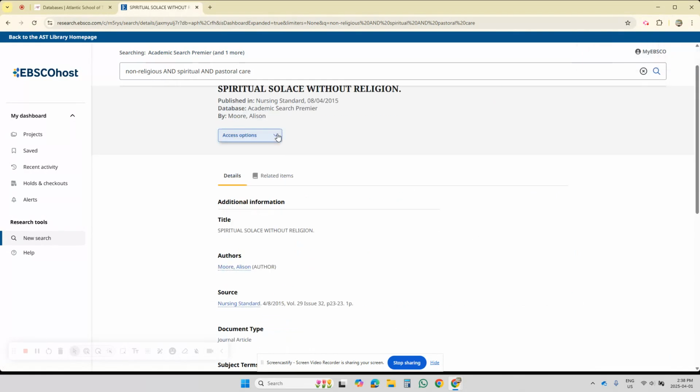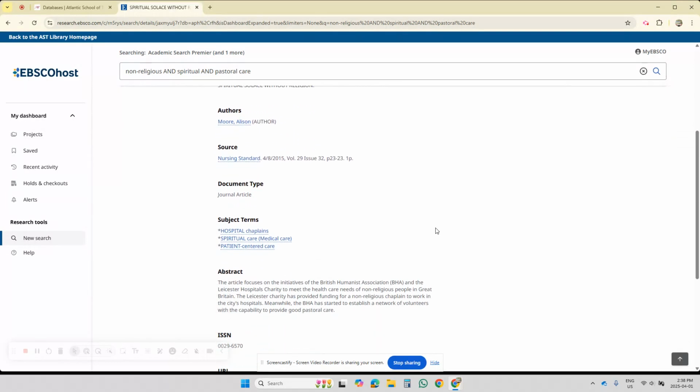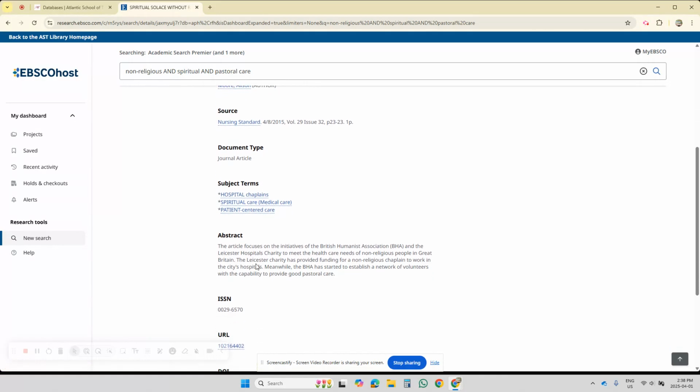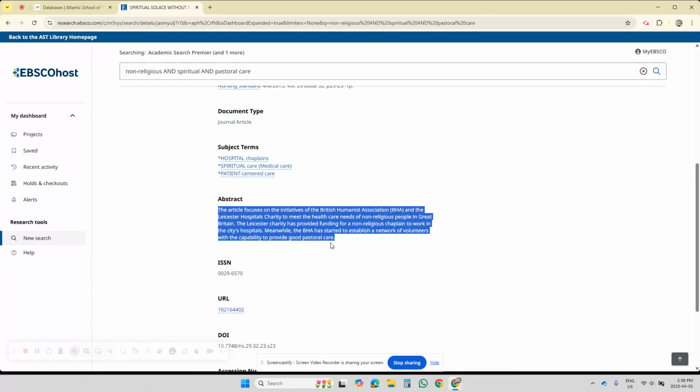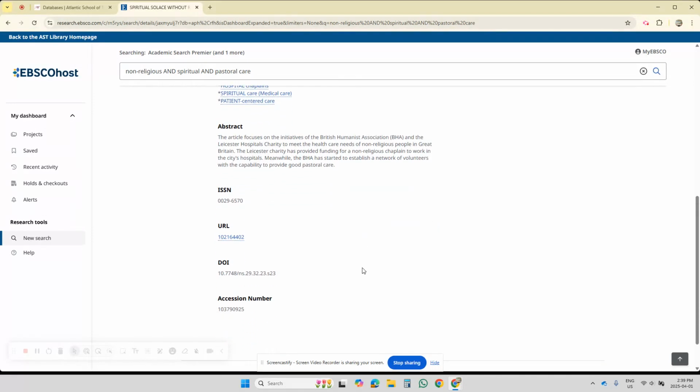Open it up. You notice the access options are request a copy from another library. That's fine. We can help you with that. Search terms: hospital chaplains, spiritual care, patient-centered care. And there's an abstract, folks. It gives you a little synopsis. The article focuses on the initiatives of the British Humanist Association and the Leicester Hospitals charity to meet the healthcare needs of non-religious people in Great Britain. Okay, so that's what the article's about.